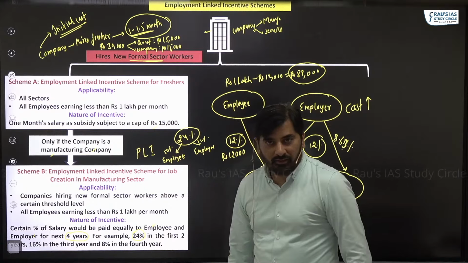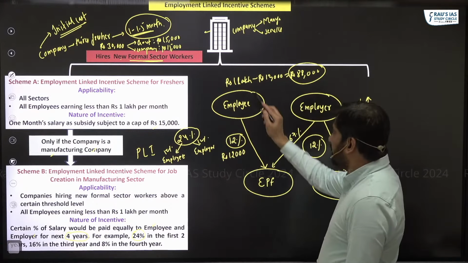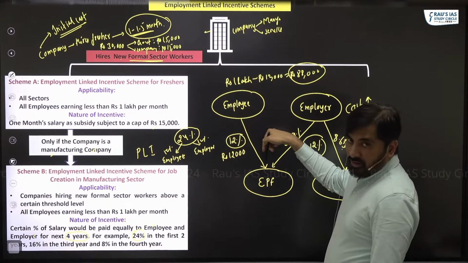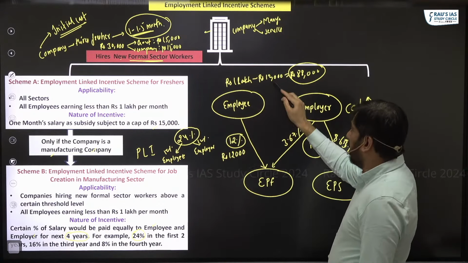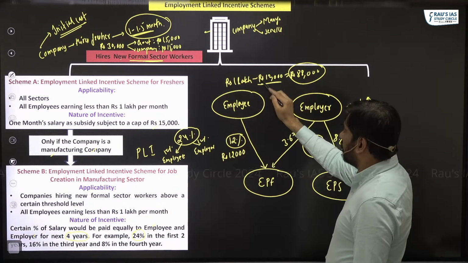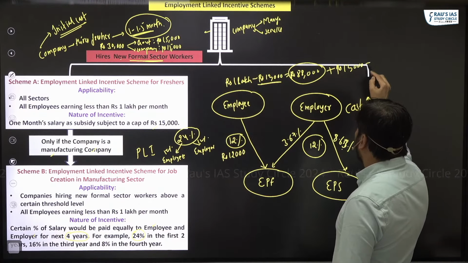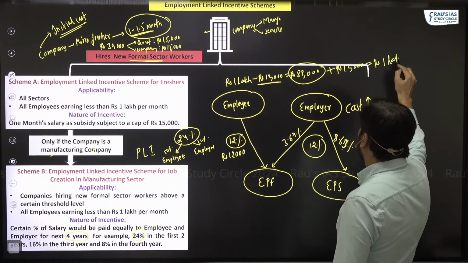What's the benefit for me? The benefit for me here is, I earn 1 lakh, I'm giving 12,000 rupees to EPF, and after I give 12,000 to EPF, the government will transfer me 12,000 rupees. So what will be my take home salary? My take home salary will come back to 1 lakh.